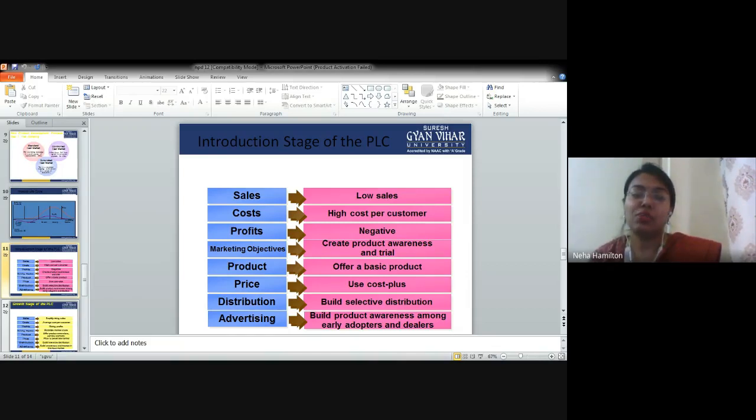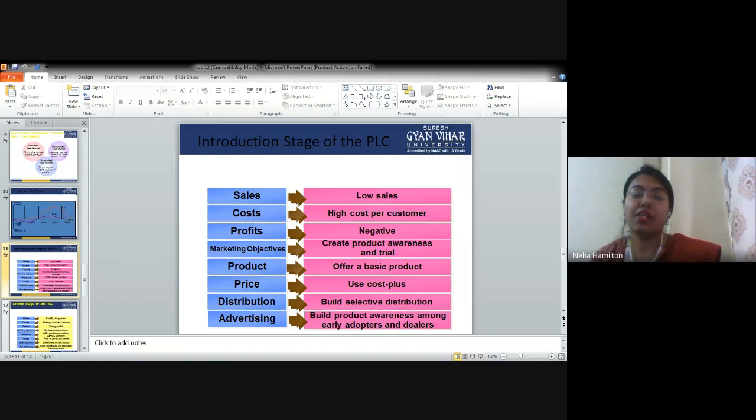Next is distribution. You build selective distribution. Selective distribution, why? Because you have limited funds. You cannot just go and cover each and every part of the market. So maybe you will put your products or showcase your products in the areas in which the probability of sales is high, the footfall is high, right? The population is high. Next is advertising.